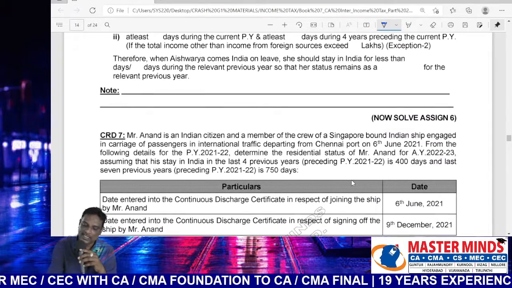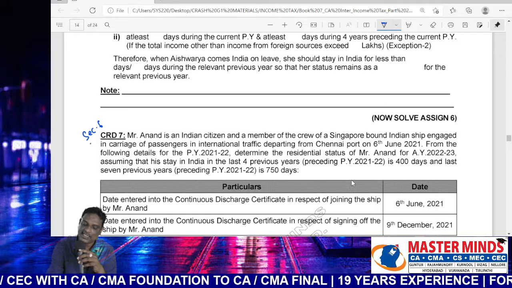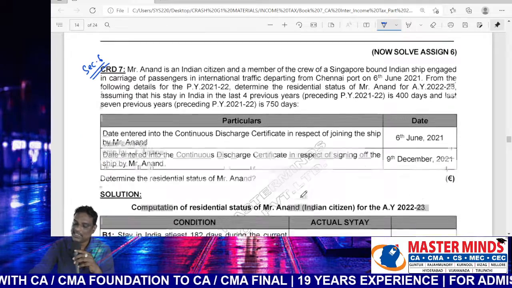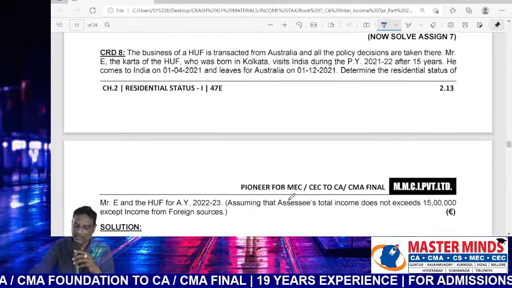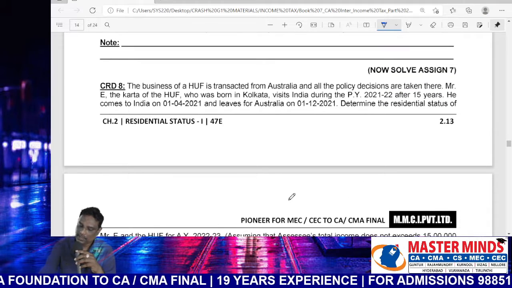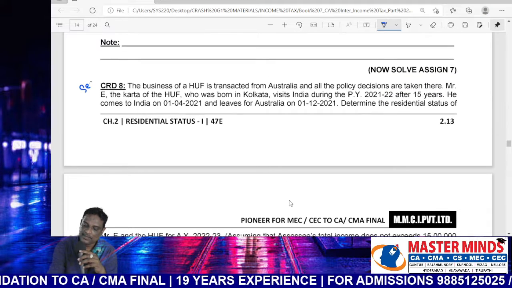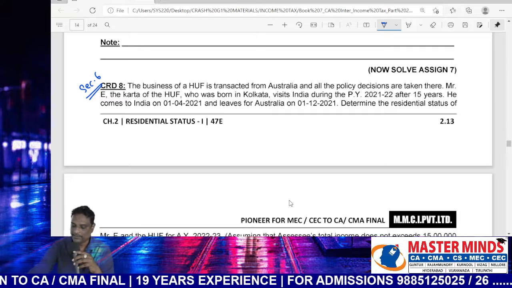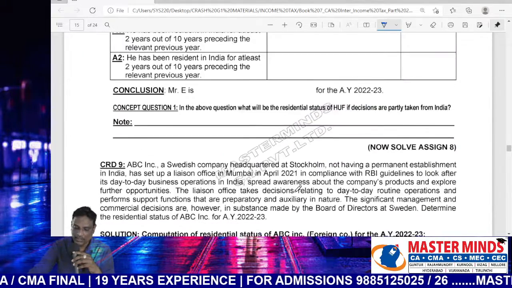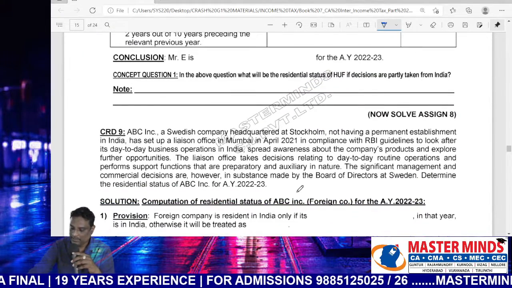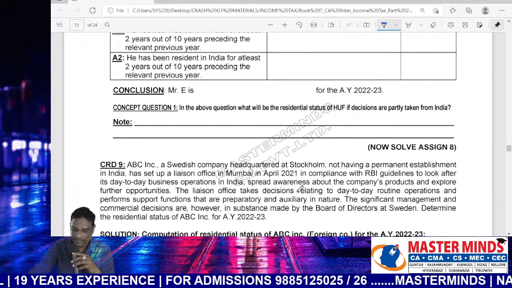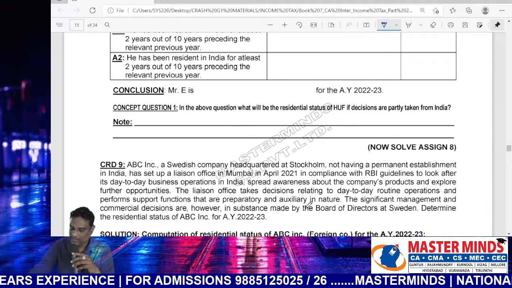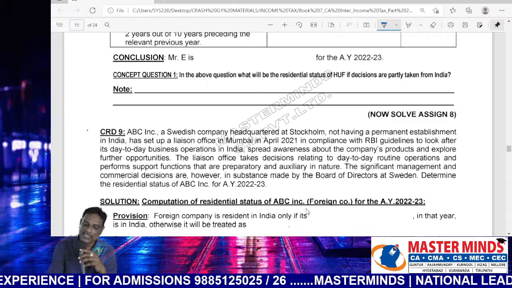Problem number 7 is also the same, related to section 6, how to ascertain the residential status. Problem number 8 also the same, section 6 related. Problem 9 also relates to section 6.